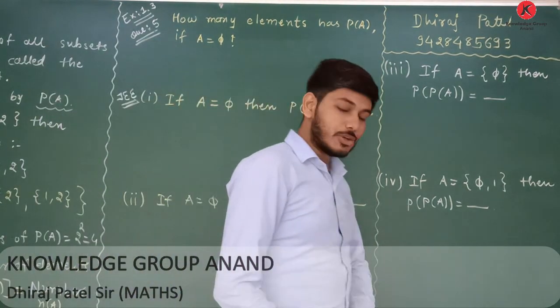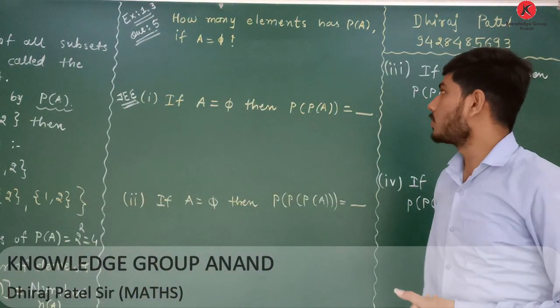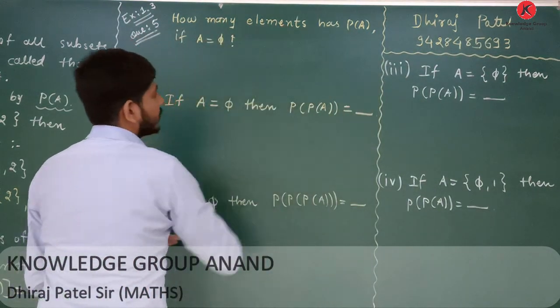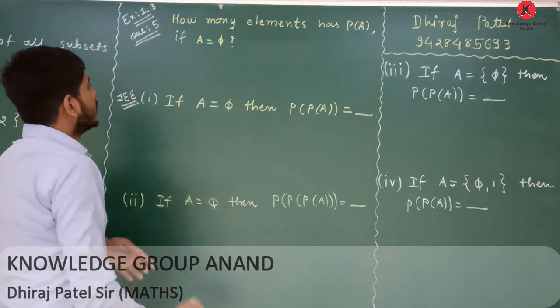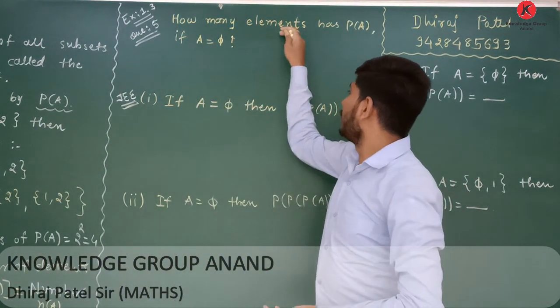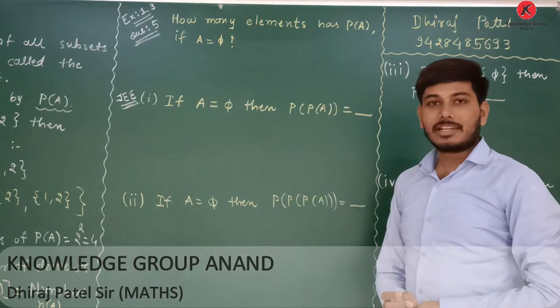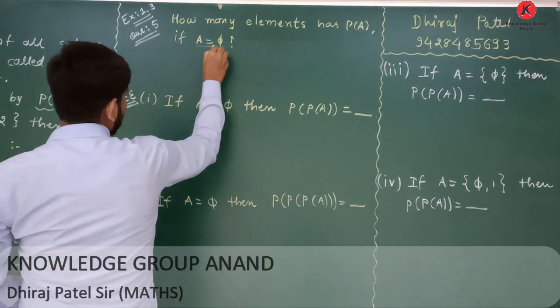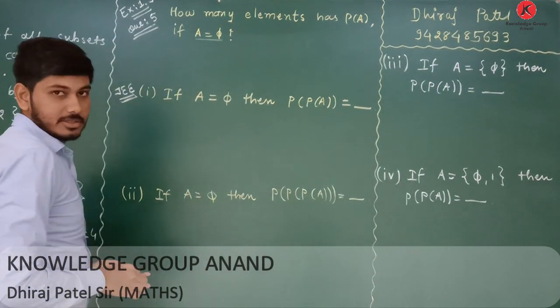Now we are going for the questions. Exercise 1.3, question number 5. Only one question is given related to power set of A in this exercise. How many elements has P of A if set A equals the null set? Here, see that set A equals the null set.